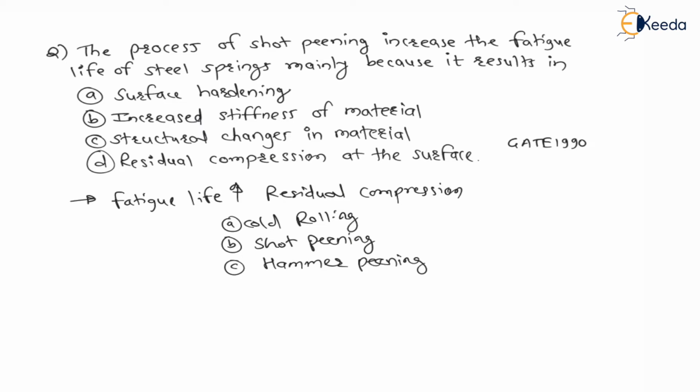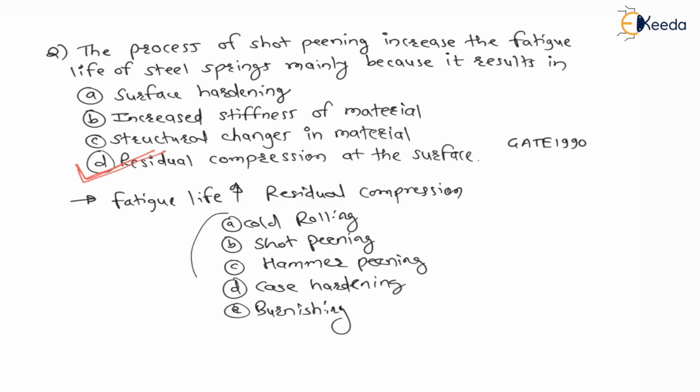Again, we have seen case hardening. This is a method of increasing fatigue strength. Again we have seen burnishing also. This is also one of the methods of increasing fatigue strength, right? And for all these processes, your answer is residual compression at the surface. Because of this residual compression, the fatigue life or fatigue strength of the component is increasing.